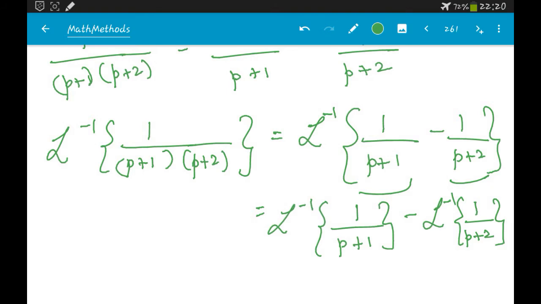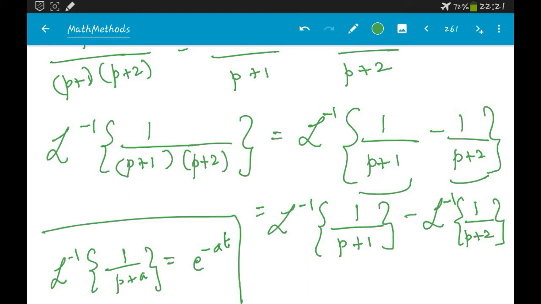So what is L inverse of 1 by p plus 1? Now you can use that formula, right? The formula was L inverse of 1 by p plus a is nothing but e power minus a t, right? This was the formula, which means this is nothing but e power minus t minus e power minus 2t. Okay, so this is your answer.